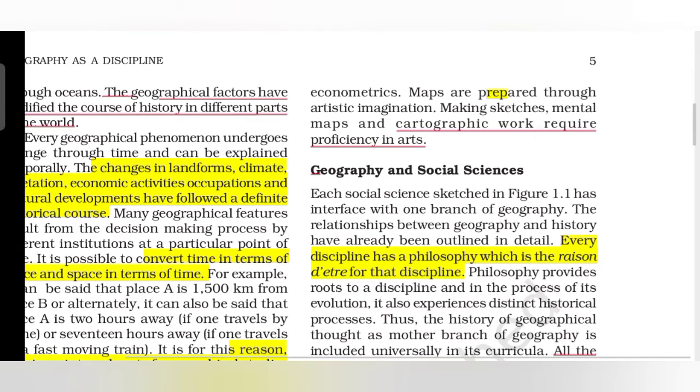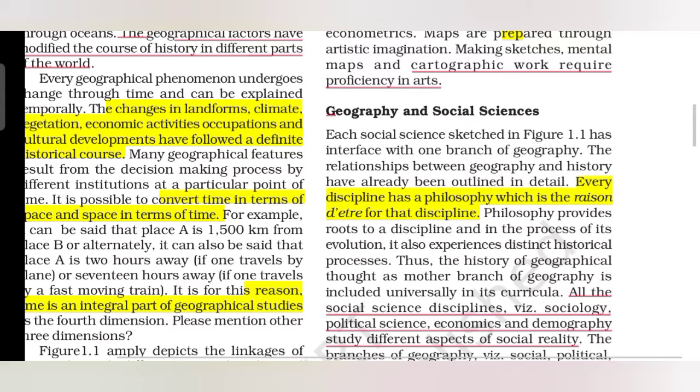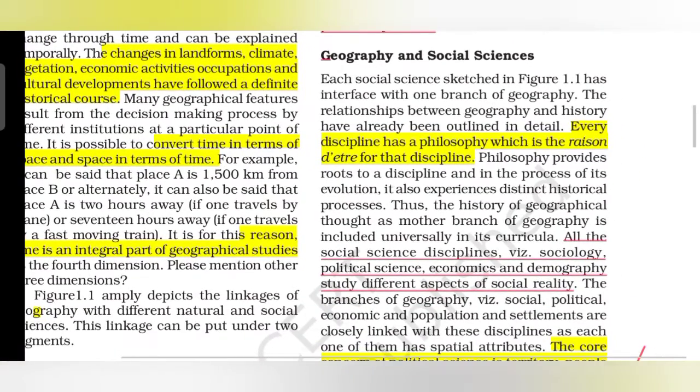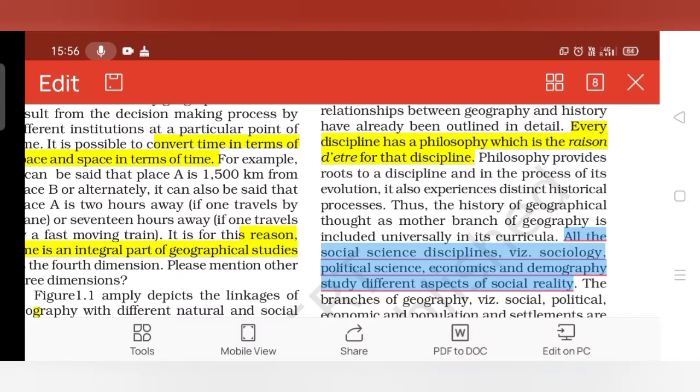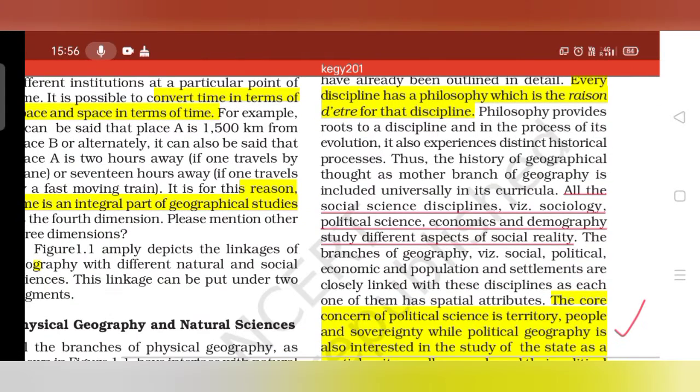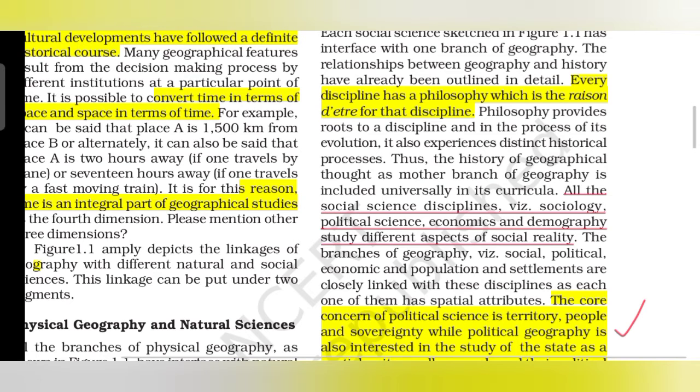Okay, now the next topic: we will be linking geography with different social sciences, how they are linked with social sciences. Now the first line: every discipline has a philosophy which is the raison d'etre for that discipline. This is the very main line. The meaning of this line is that philosophy provides roots to a discipline and the process of its evolution. It also experiences distinct historical processes.